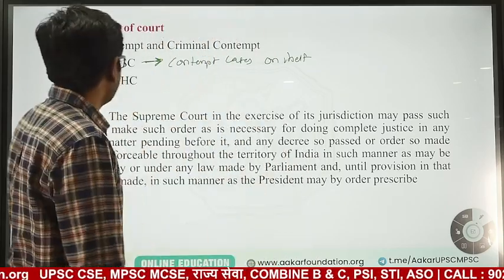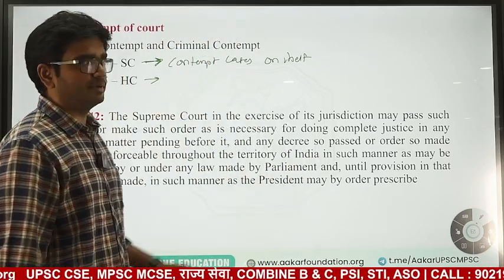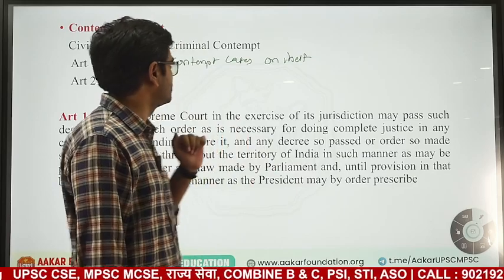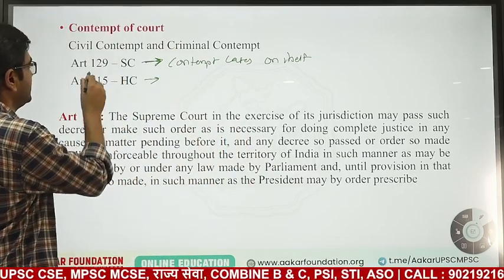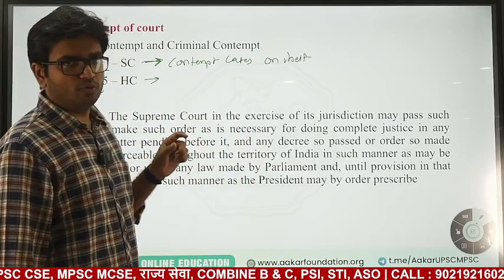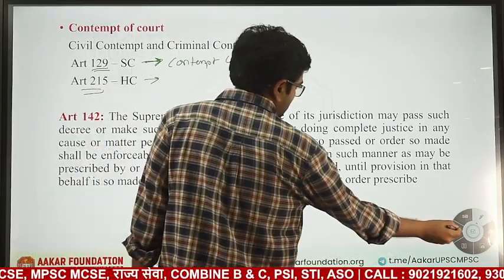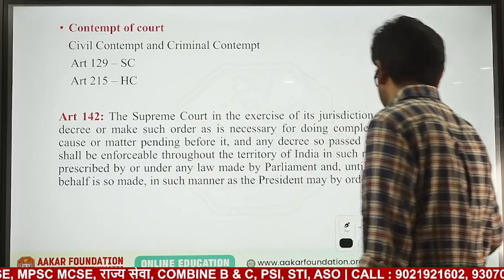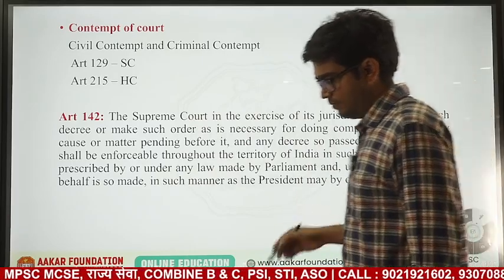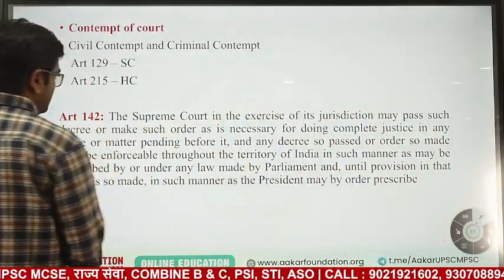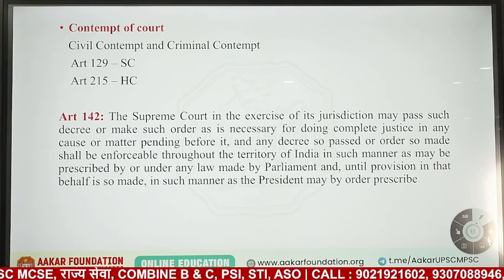Okay, High Court also can hear the contempt cases on itself as well as the subordinate courts. This is given in Article 215 and Article 129. Contempt of court is not given in Constitution of India. It is given in Contempt Act. Okay, Constitution of India does not define contempt of court. And one more thing regarding judiciary that is in news is Article 142.